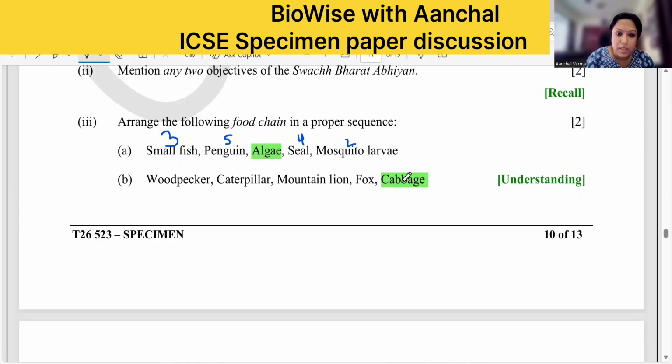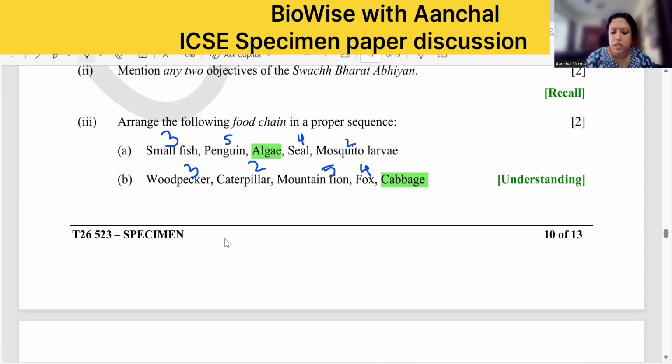Cabbage is eaten by the caterpillar. Caterpillar will be picked up by the woodpecker. Woodpecker will be eaten up by the fox. And the fox will be eaten by the lion. Right? The smartest one at the topmost position. Is that clear? So this is your food chain.